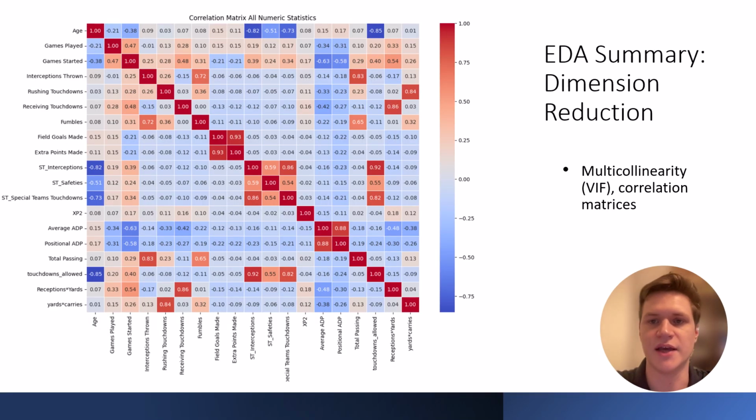Further with our EDA, we wanted to start reducing the dimension of our dataset once we had all of those features and analyses done. We did this primarily through VIF scoring to try and get some of that multi-collinearity down. On our left here, we have an example of a late-stage correlation matrix from some of our features.